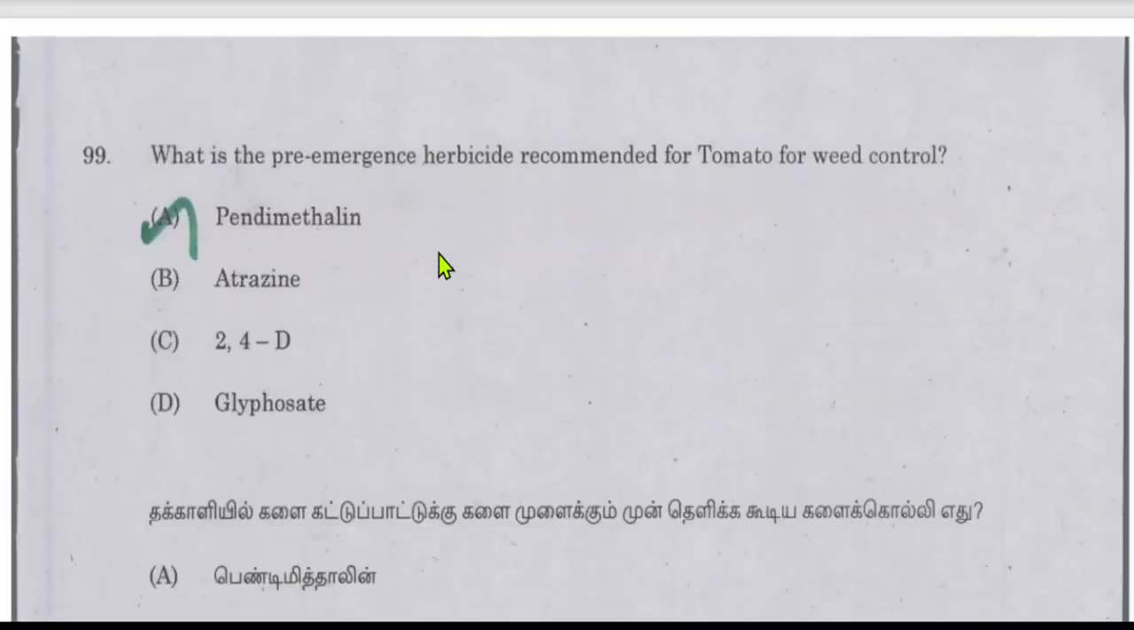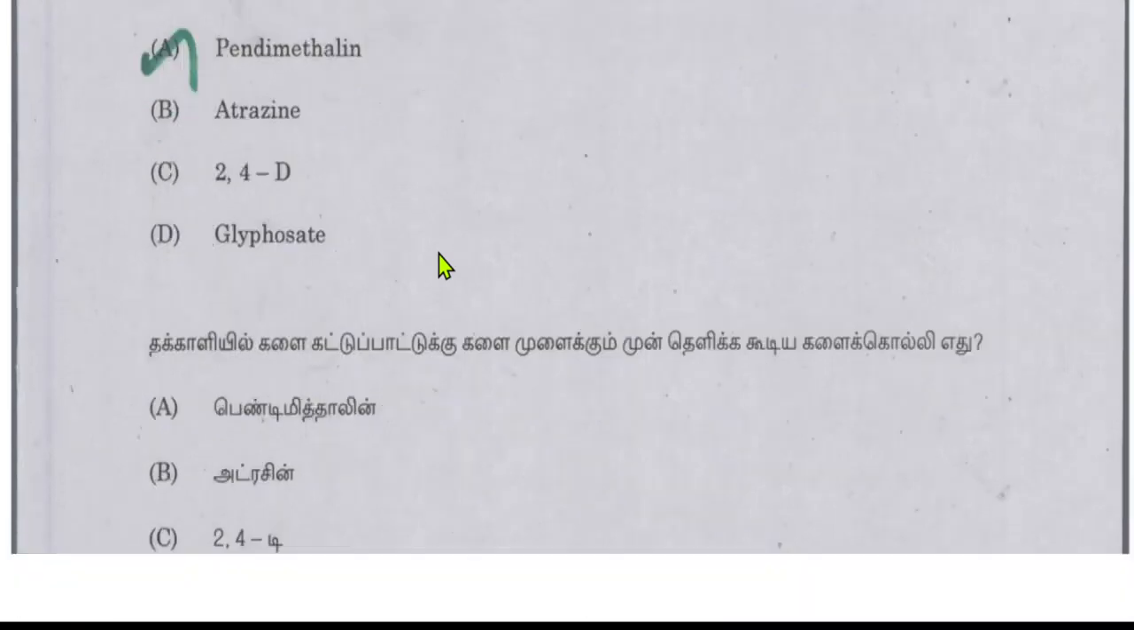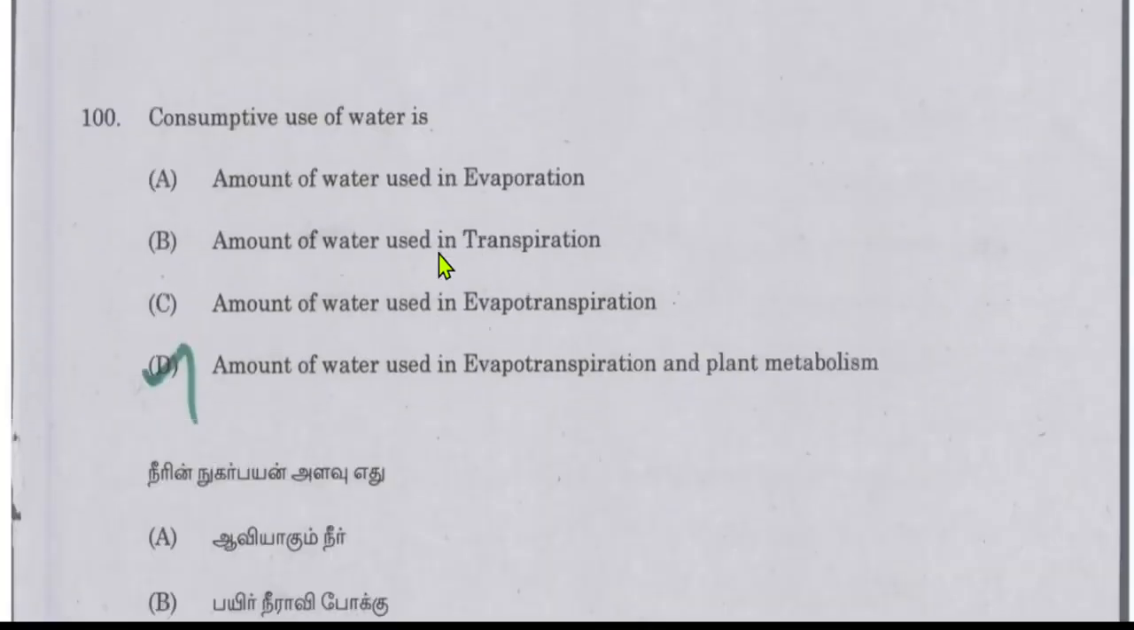What is the pre-emergence herbicide recommended for tomato for weed control? The answer will be pendimethalin. Pendimethalin is a pre-emergence herbicide and it is recommended for the tomato for weed control. And pendimethalin is widely used.